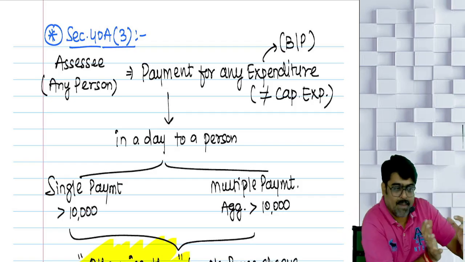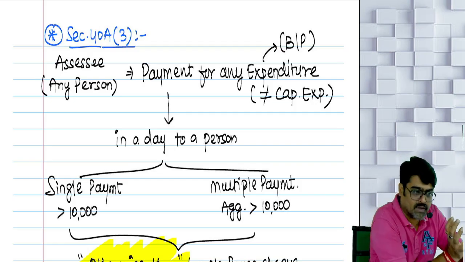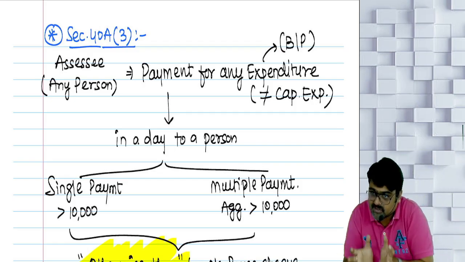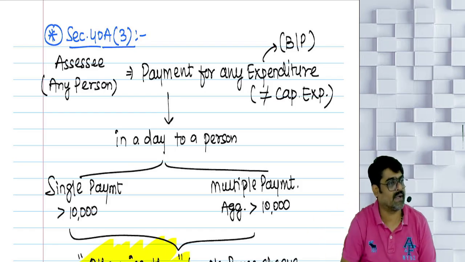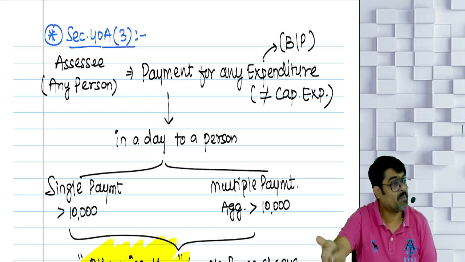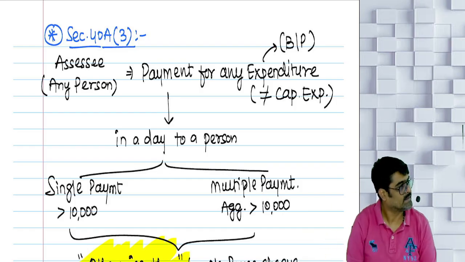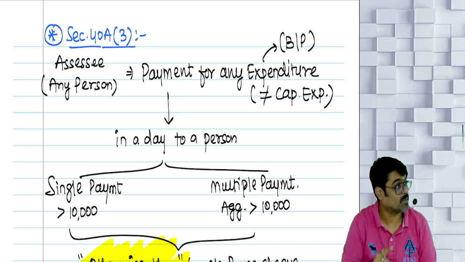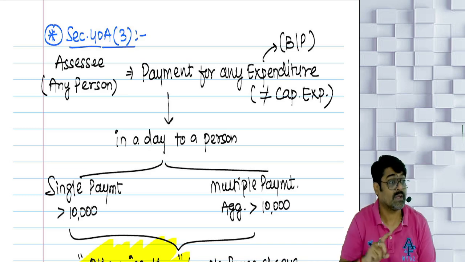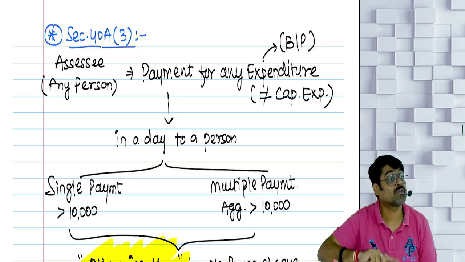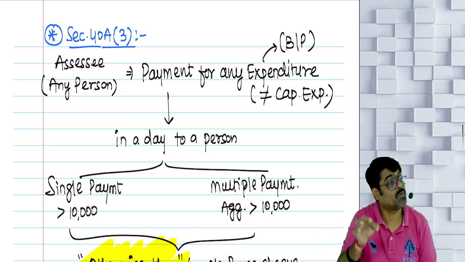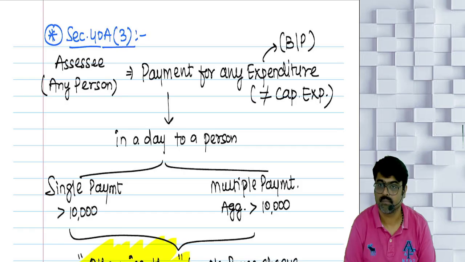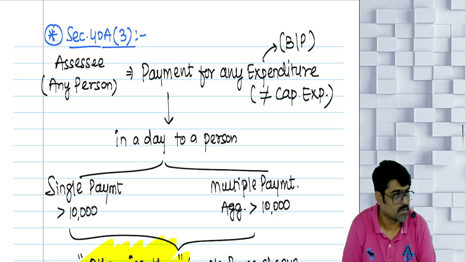But other than the capital expenditure, other than the cost of asset, other business expenses incurred in the business: for those business expenses, if the payment is made in a day to a person, and if that payment is more than 10,000, make sure that the payment is made by prescribed mode. Only then it will be allowed. But what if that payment is made by any modes other than prescribed modes? Then that entire payment will be disallowed. Will you remember this? Sure.